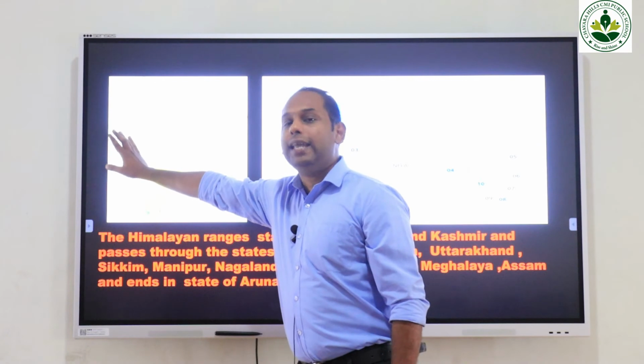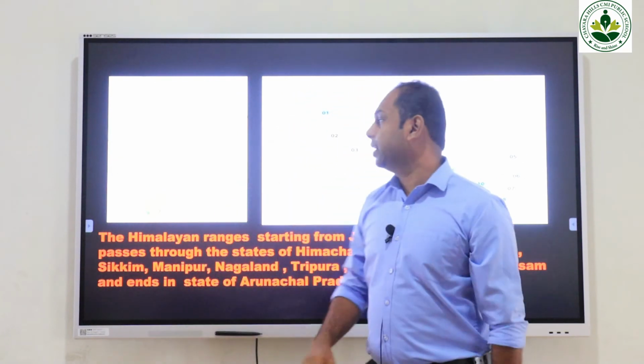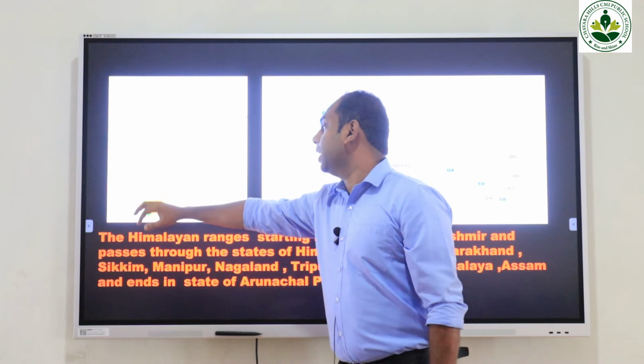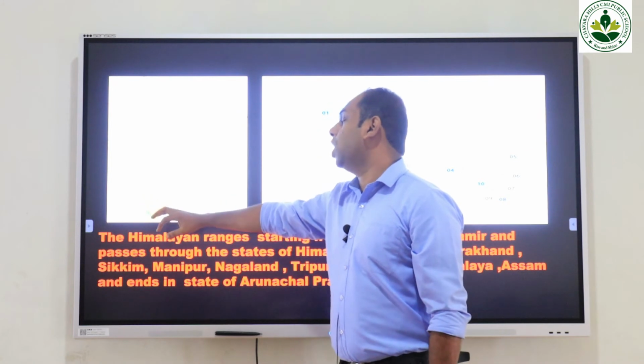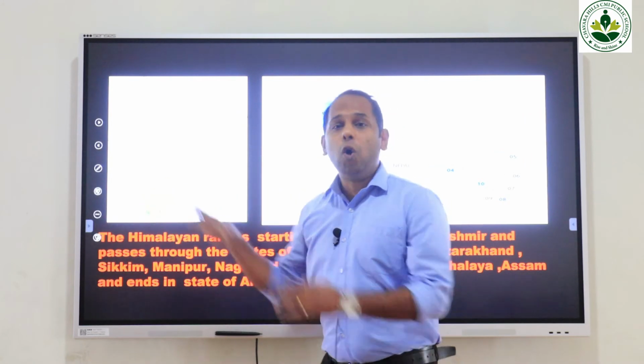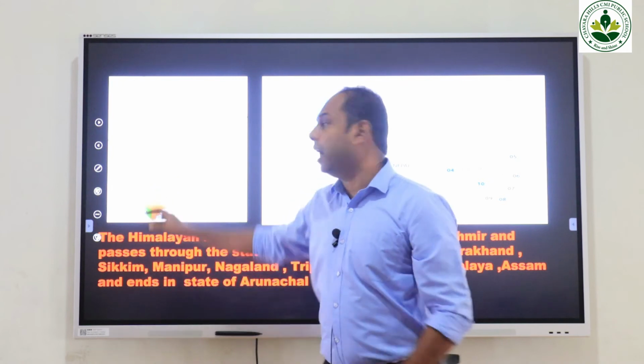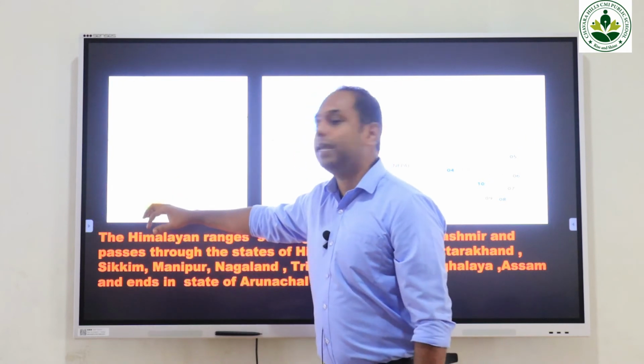States like Kerala, Karnataka, Tamil Nadu, Andhra Pradesh and Telangana are located in which side? In the southern part of India.